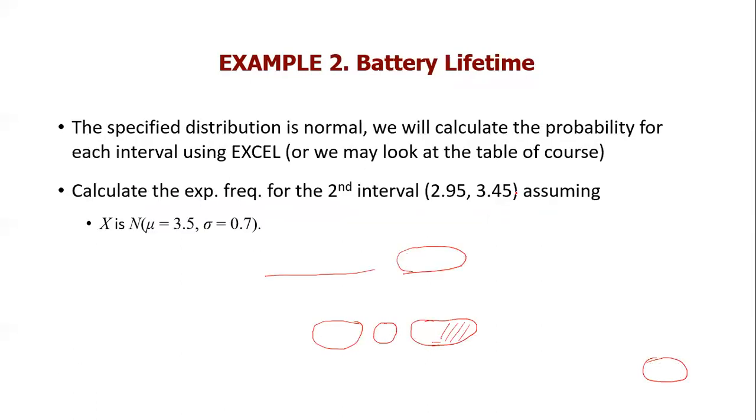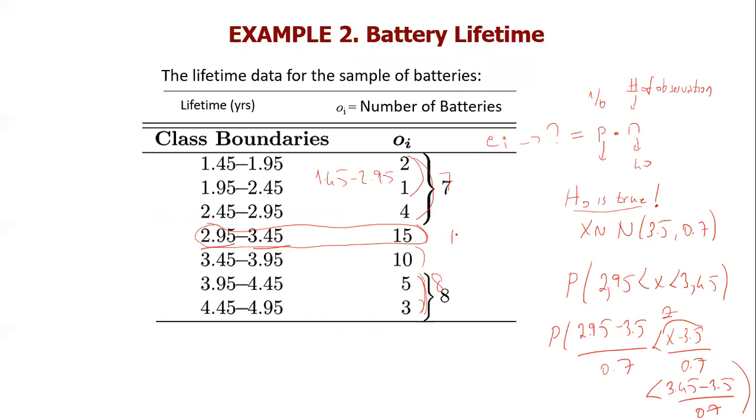So just go back. Here I have 10.2, this is my expected value, and 10.7, this is my expected value. What I need is to find the rest of the expected values. Remember this was 2.45 and 2.95, and this part is 3.95 and 4.95. I will try to calculate the probabilities regarding the first and the last bucket, which is somewhat different.